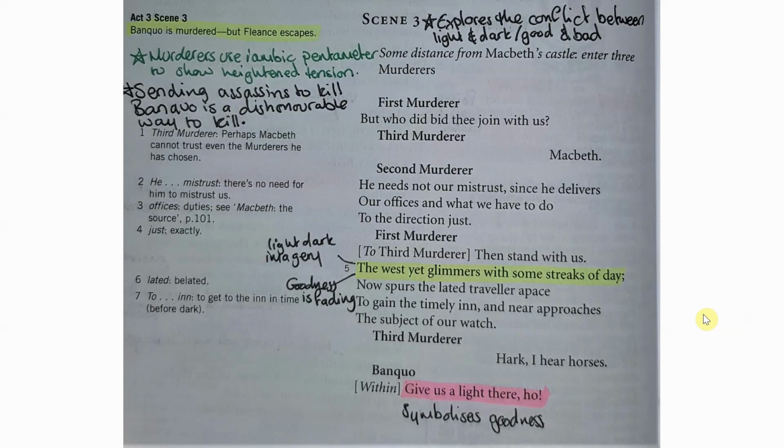Okay, so let's have a look at some of this annotation. So the overall idea with this scene is that it explores the conflict between light and dark and good and bad. Obviously Banquo represents light and good, and the killers represent dark and bad. And by extension, because the killers are there because of Macbeth, that shows Macbeth right now is dark and bad.